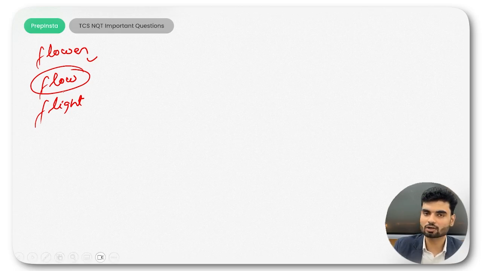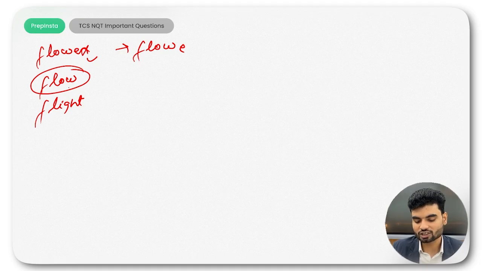If it is not available, do one thing: remove one character from it. So now it will be flow. Now check, is this particular string available in this? If not, then what will you do? Again, keep updating your prefix value. Keep updating your prefix value. So that's what you can do.